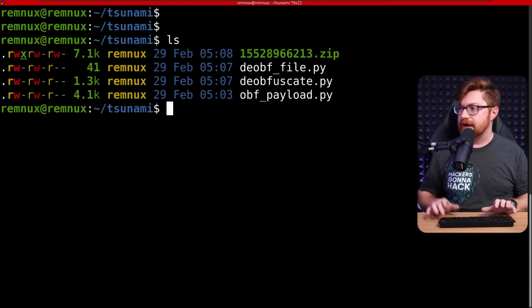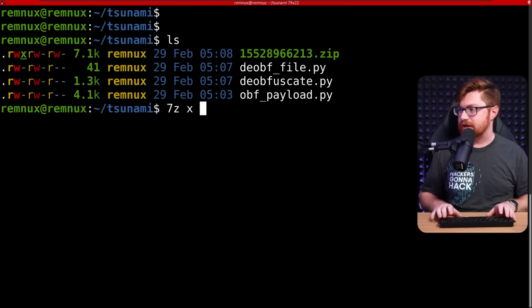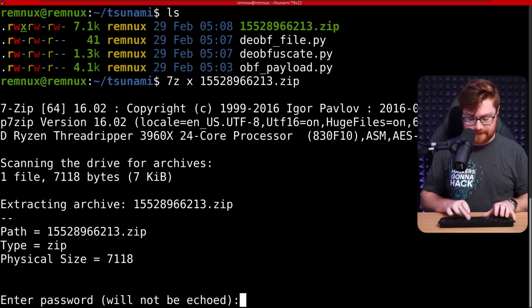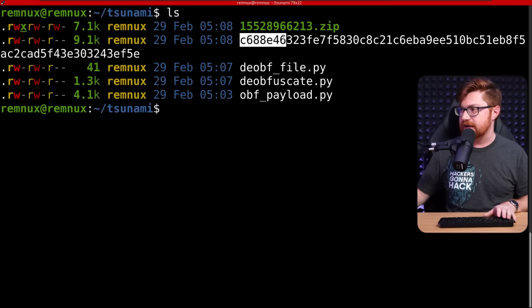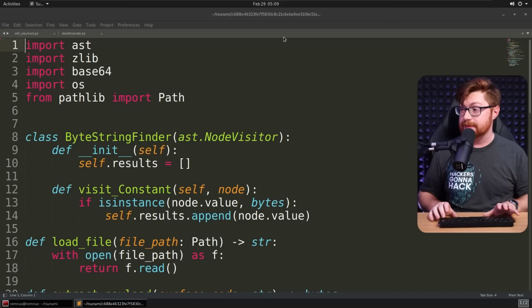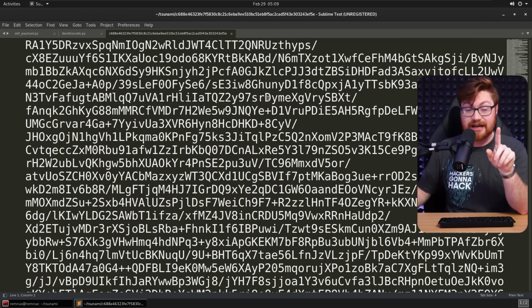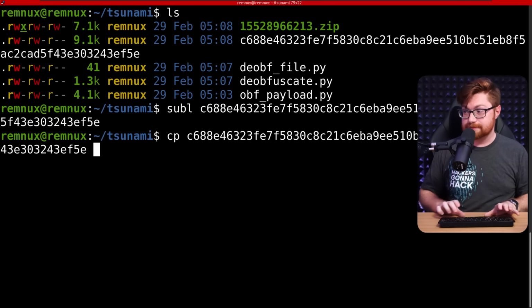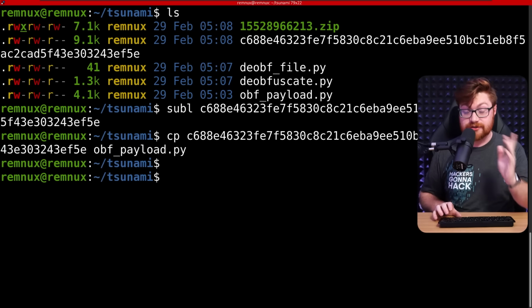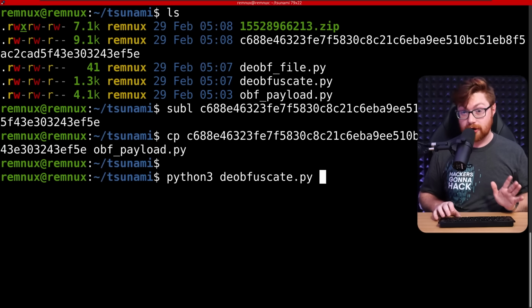Now, I have dropped that into our virtual machine. We have the zip file. Let's use 7-zip with x to extract that, 155.zip. It will need the password that we know is infected. And now we have the hash of the sample here, C688, whatever. Let's open that up in Sublime Text, and it is, just as we saw previously, that base64 data for the obfuscated code. We'll get back to our command line, and let me try to copy that big C6 hash file over to our obfuscated payload, since now our deobfuscation script should be able to read that and then spit out all the contents.